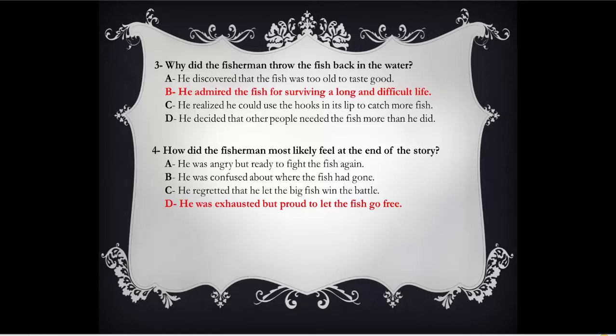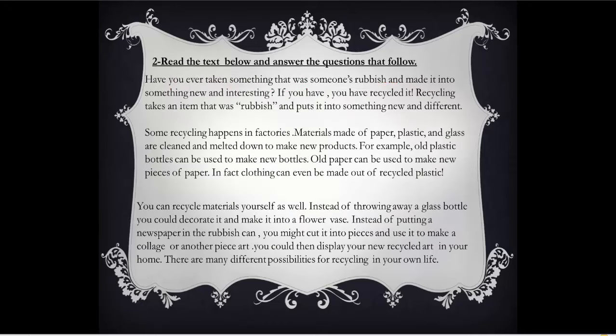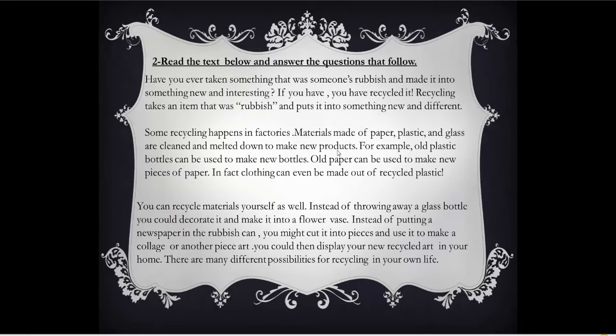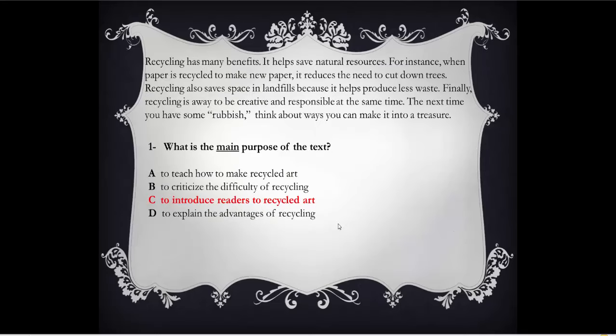This was the first text with 4 questions that give us examples of what the reading questions are like. Let's now move on to the second text. Again, here you have a text composed of 4 paragraphs. Without beginning by reading the text, we learned that we can begin with reading the questions to have an idea about what the text is about, and then go back to look for the answer in the right place, to save time.